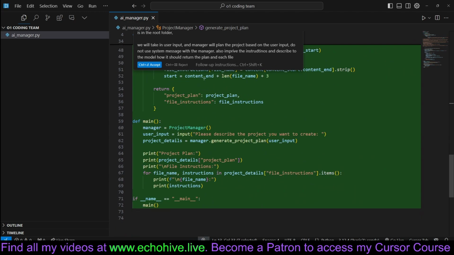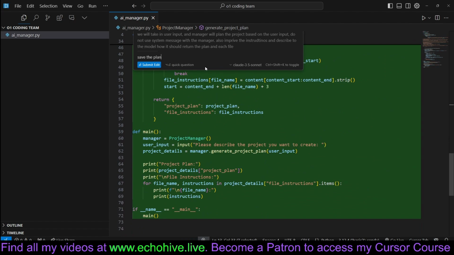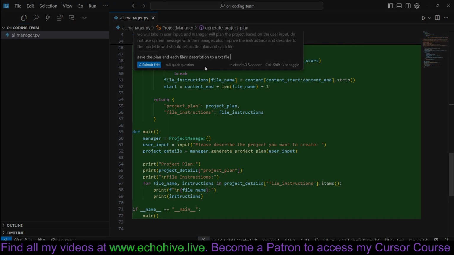What else? Okay, let's say save the plan and each file's description to a txt file under